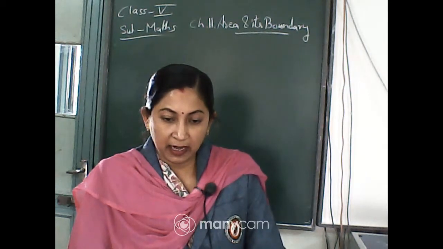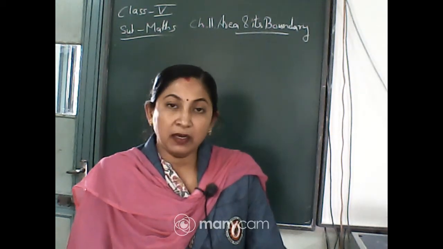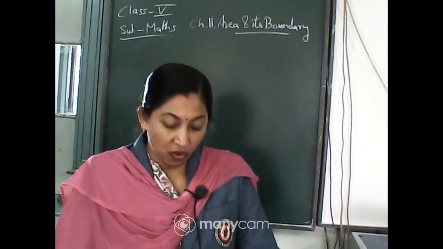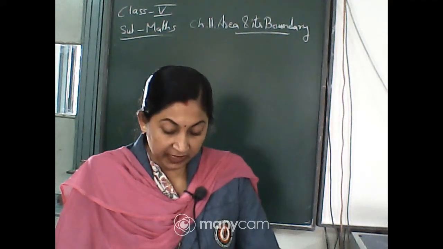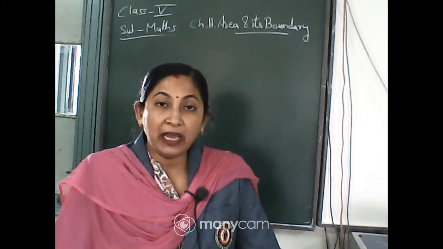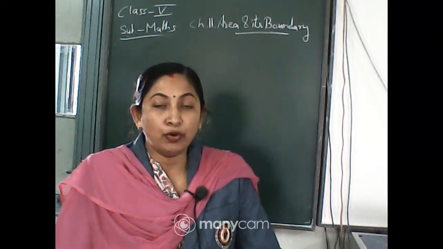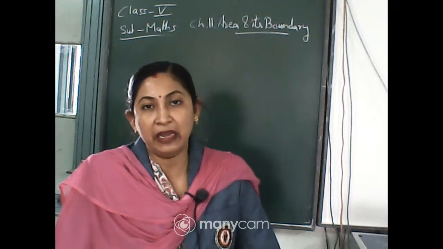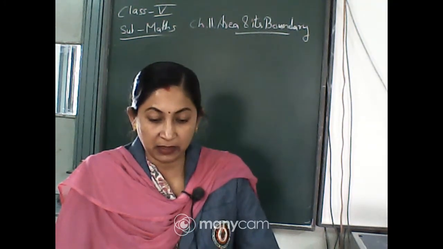In yesterday's class we have discussed about the area and perimeter of lake A and B of page number 156, isn't it? With the help of the thread you have noted down the boundary of lake A and lake B, and then you have found the perimeters, isn't it?